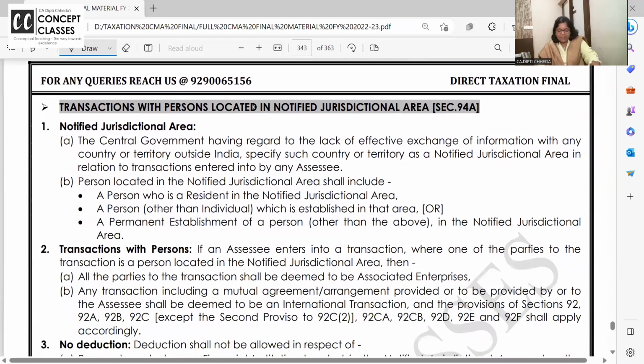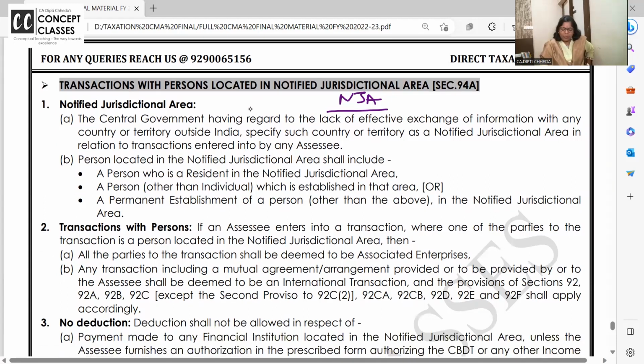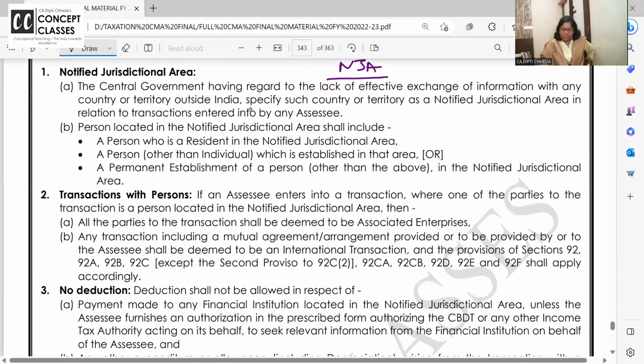चलो next we'll see now NJA. Right. NJA is notified jurisdictional area. Okay, right. So this is an area, notified jurisdictional area. इससे related बहुत easy और superb question आते हैं exam में, but अभी practically there is no such area which is declared like that.